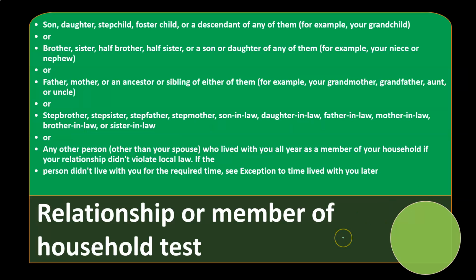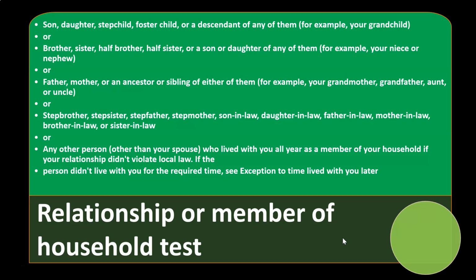So here's the relationship or member of household test. Son, daughter, stepchild, foster child, or descendant of any of them, for example your grandchild; or brother, sister, half-brother, half-sister, or a son or daughter of any of them, for example your niece or nephew; or father, mother, or an ancestor or sibling of either of them, for example your grandmother, grandfather, aunt, and uncle; or stepbrother, stepsister, stepfather, stepmother, son-in-law, daughter-in-law, father-in-law, mother-in-law, brother-in-law, or sister-in-law; or any other person other than your spouse who lived with you all year as a member of your household, if your relationship didn't violate local law.